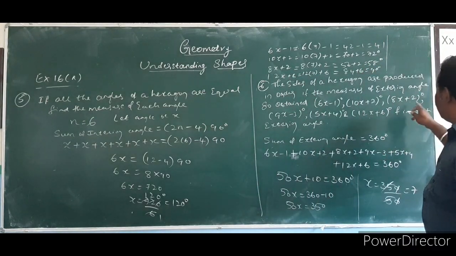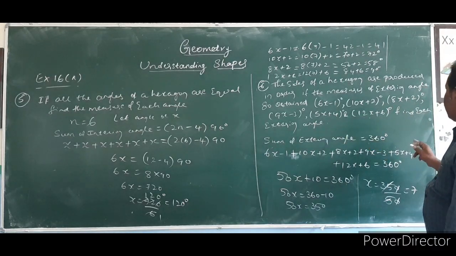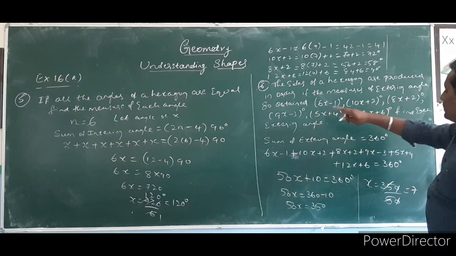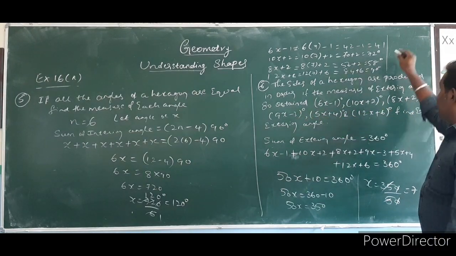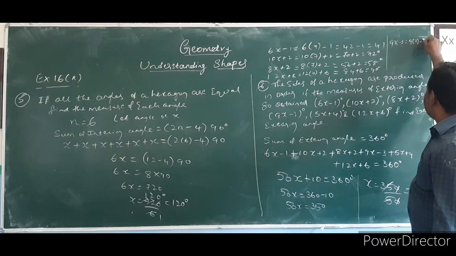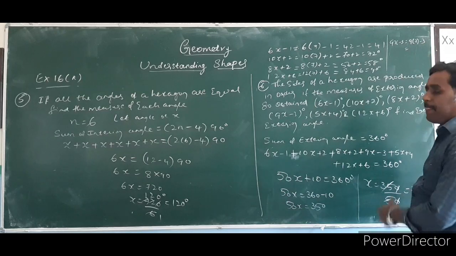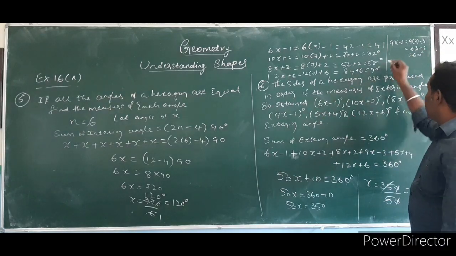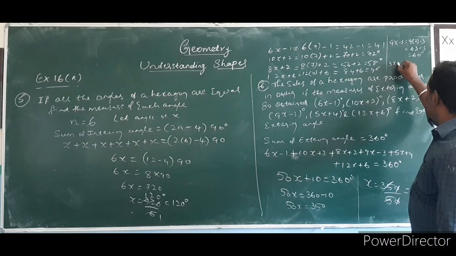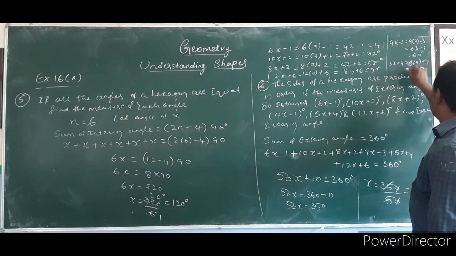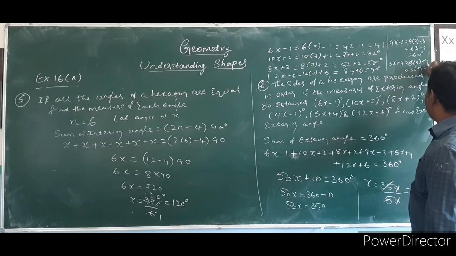Next, we left out these two. We have to find each exterior angle. 9x minus 3: 9 sevens are 63, minus 3, you will get 60. Last is 5x plus 4: 5 into 7 is 35, plus 4 is 39.